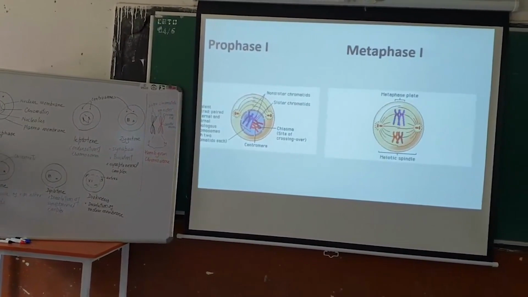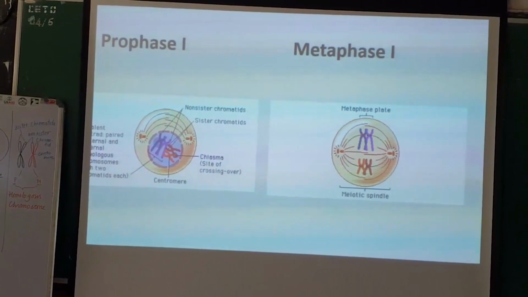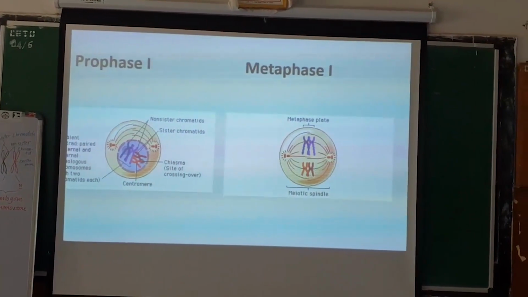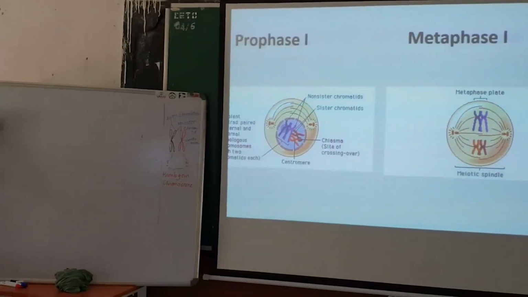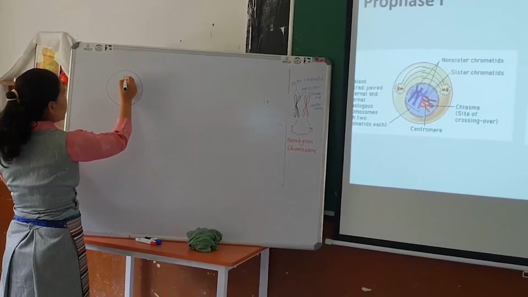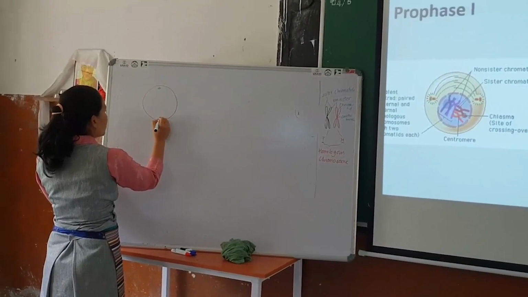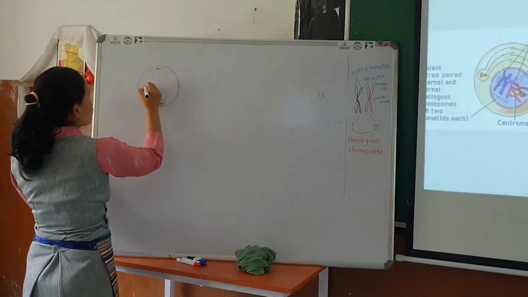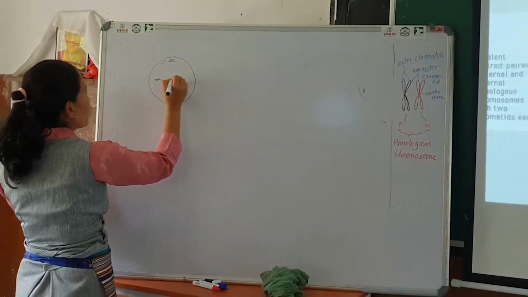During metaphase, these homologous chromosomes, they align at the equatorial plate. During metaphase 1, the centrosomes have already reached the opposite pole. They have produced the spindle fiber, asters, and the homologous chromosome here.